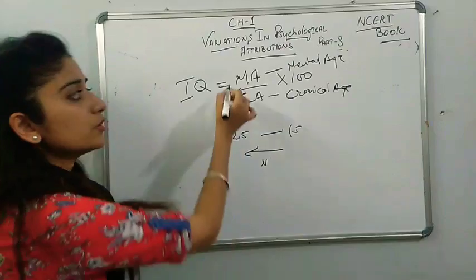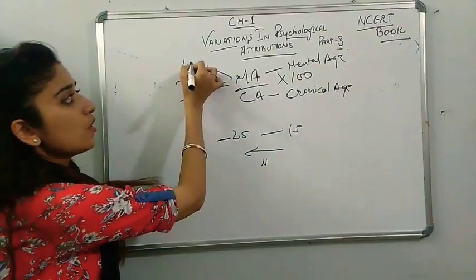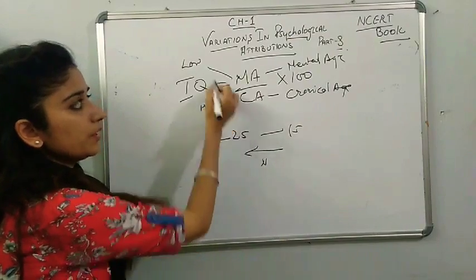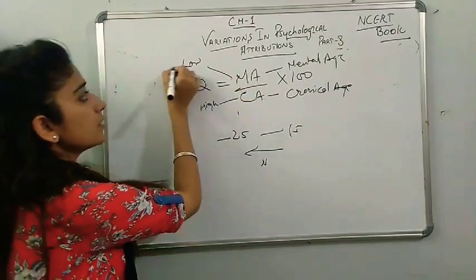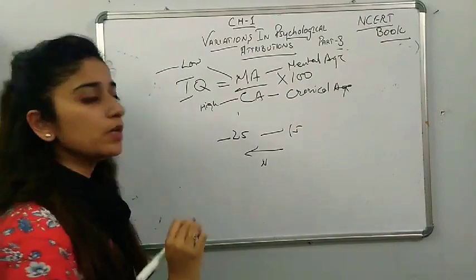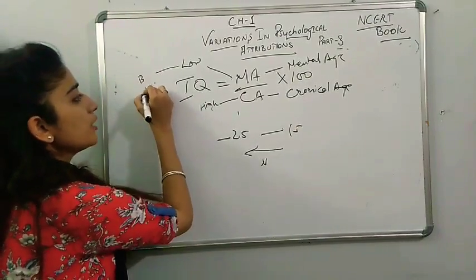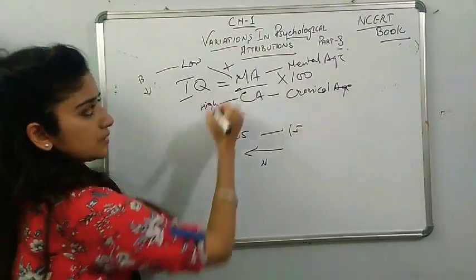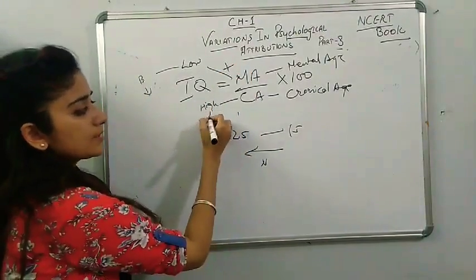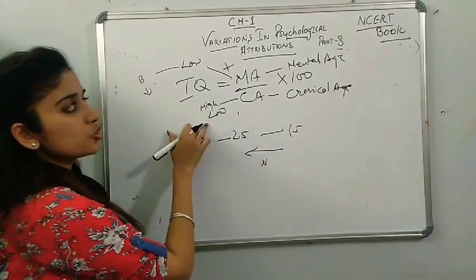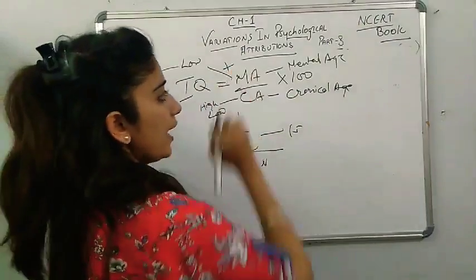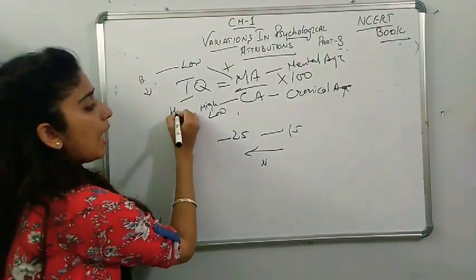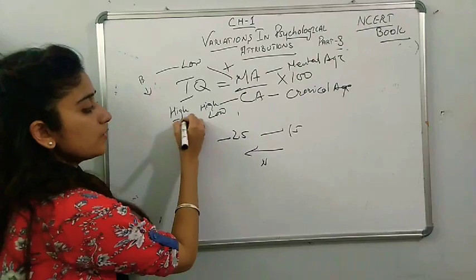Always see, whenever your MA is low and CA is high compared to the MA, then the person will most probably be on the borderline or under retardation. And if your MA is higher and the CA is smaller than the MA, then the person will have a high IQ level. This will always be seen.